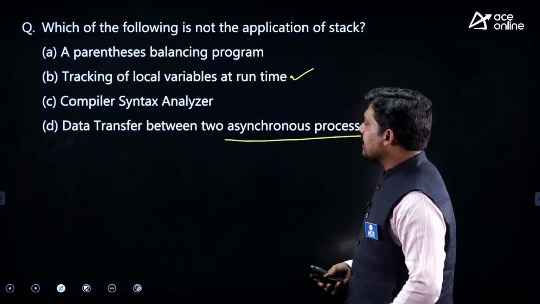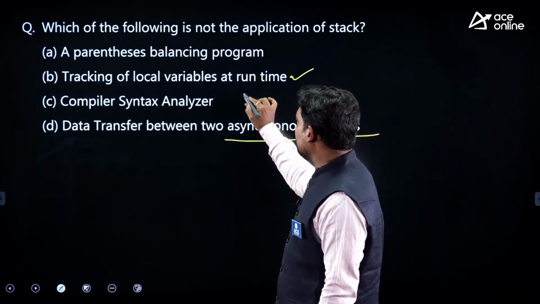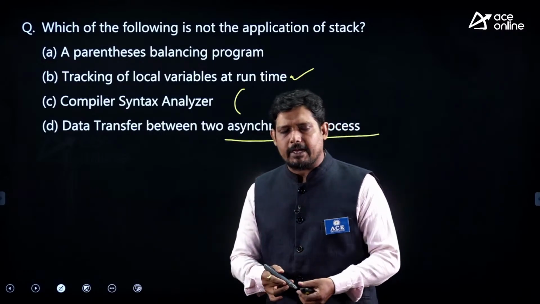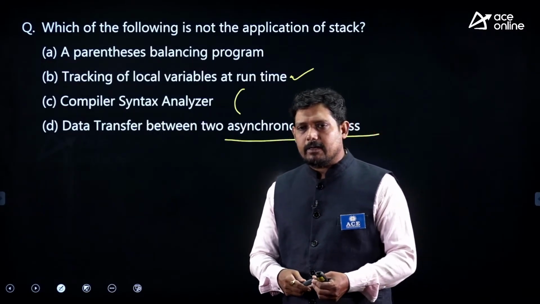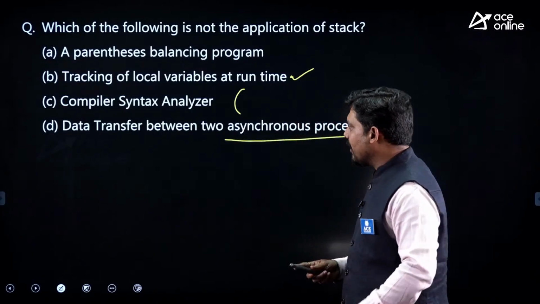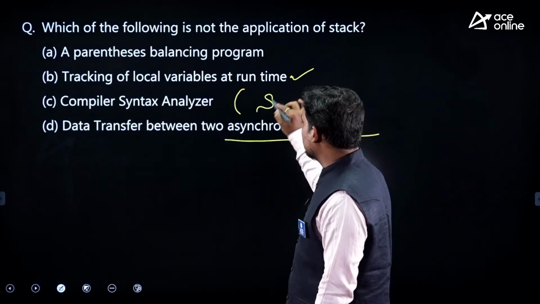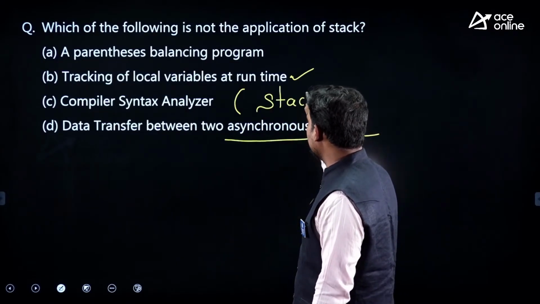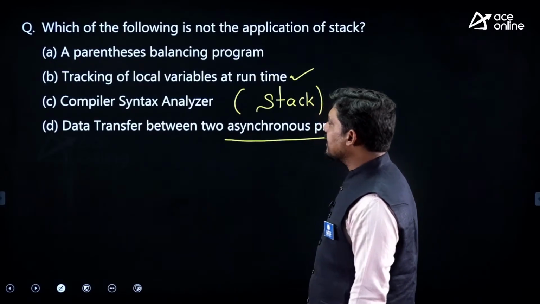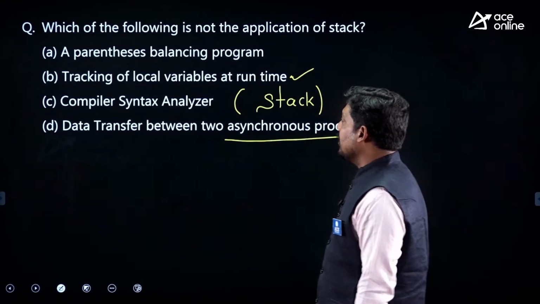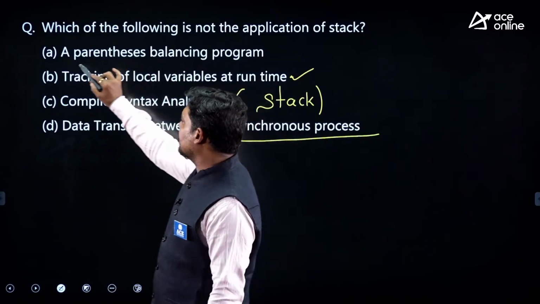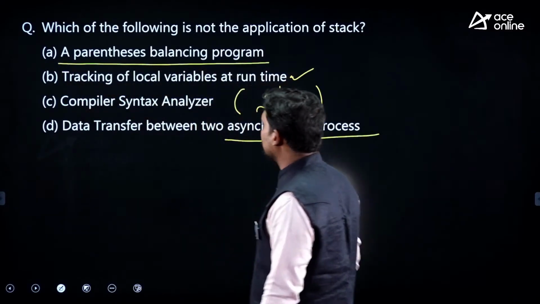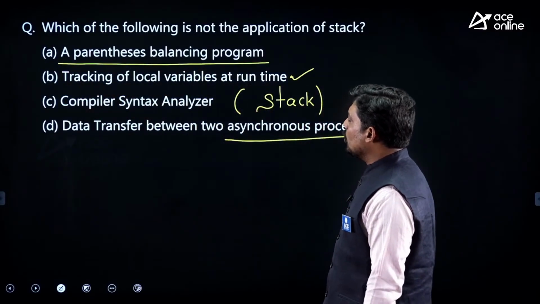Now, the syntax analyzer has top-down and bottom-up categories, and you need a small bit of compiler design understanding. It uses a stack to check whether the syntax is correct or not. Balanced parenthesis we also learn in theory of computation.